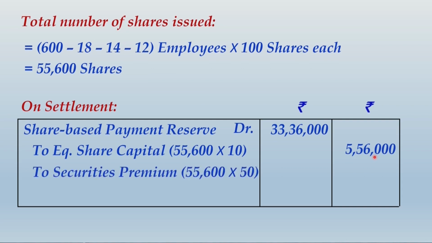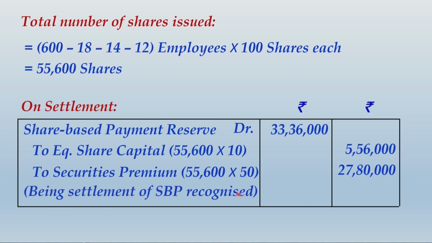Because the original fair value of the share at the grant date was 60 and the face value of the share is 10, you have created reserve at the value of rupees 60 per share, face value being 10. Obviously 50 is to be considered on account of securities premium. So the share based payment reserve that you have created in all 3 years now gets knocked off against the share capital and the securities premium. So friends, this will be the settlement entry. I would want you to note it down, and that will be the end of the solution.